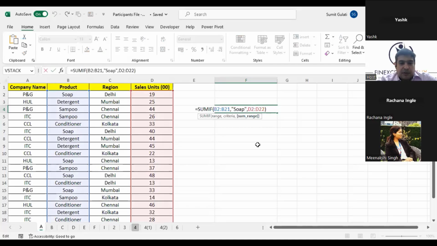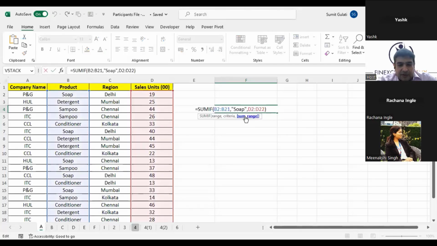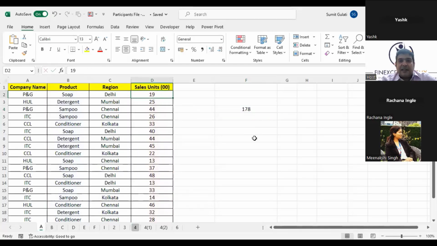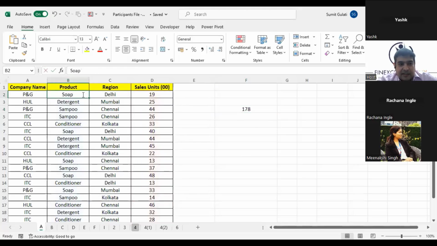So we have two options out here, right? Is the problem clear? This 178 is not considering this 119. Reason is very simple, because I put in soap. But this first soap, if you look at the data, can you see a space after soap? That means the data is not clean.